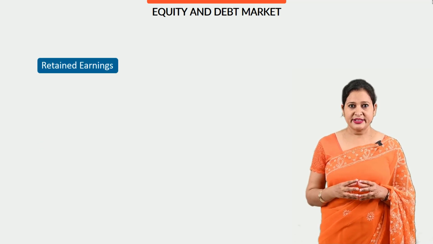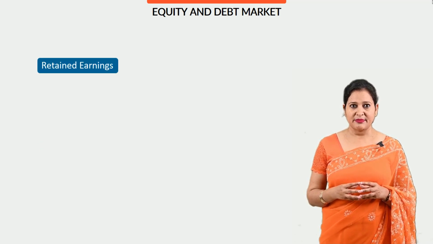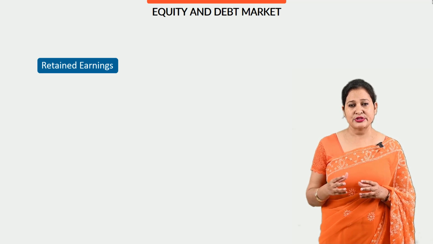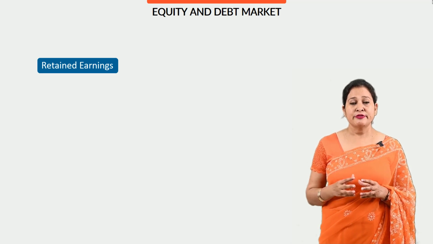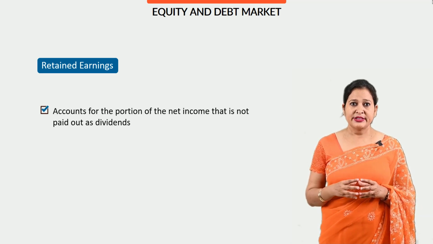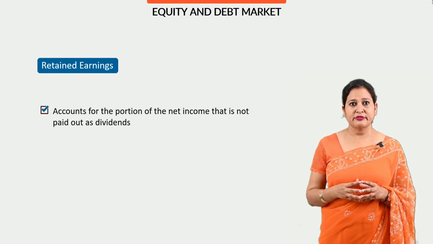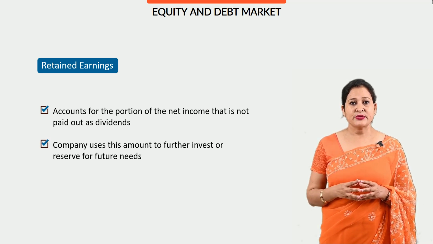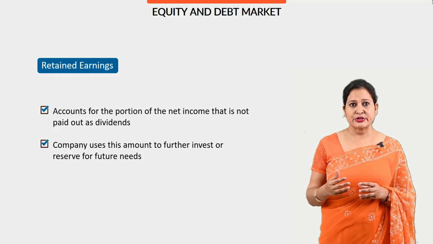Retained earnings. Retained earnings is the portion of the net income that is not paid out as dividends to the shareholders. It is instead retained for reinvestment in the business or to pay off future obligations. Hence, retained earnings account for the portion of the net income that is not paid out as dividend, and the company uses this amount to further invest or reserve for future needs.